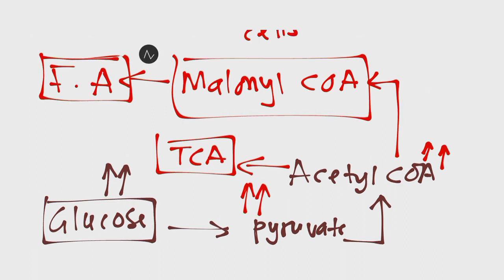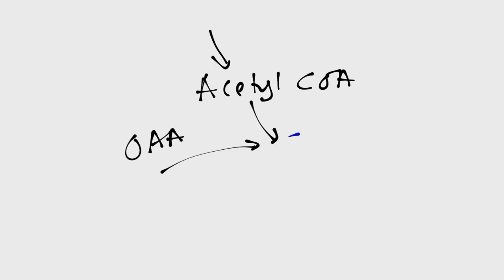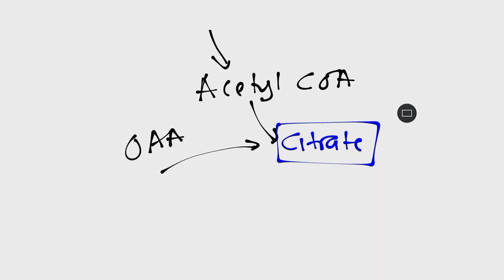So now, let us look at the TCA cycle briefly and understand what's happening. Let's imagine that we have a mitochondria, and pyruvate is entering the mitochondria, where it's converted to acetyl-CoA. This is called oxidative decarboxylation. Now, acetyl-CoA is going to combine with oxaloacetate so that we can form a very important compound that we call citrate. This is the TCA cycle that's happening in the mitochondria. The enzyme that catalyzes this reaction is citrate synthase.